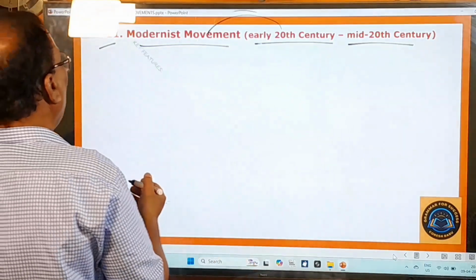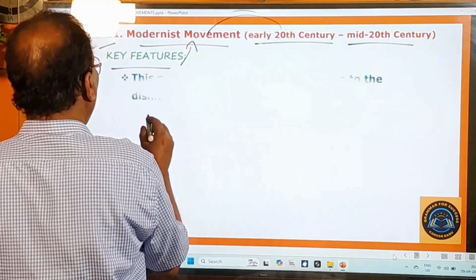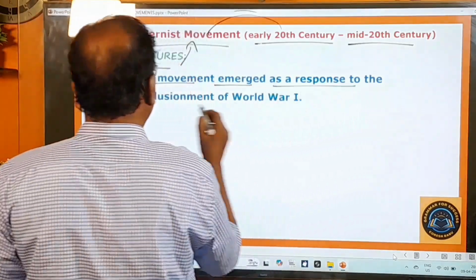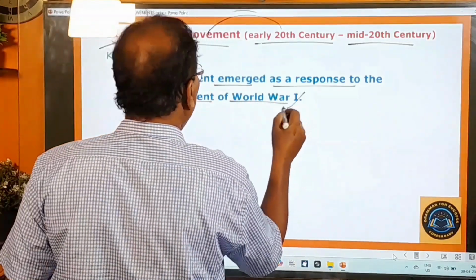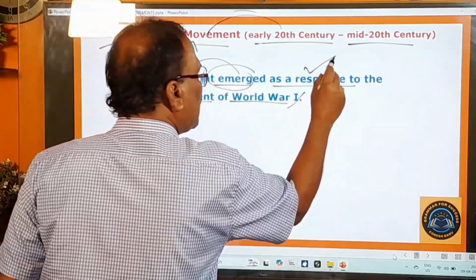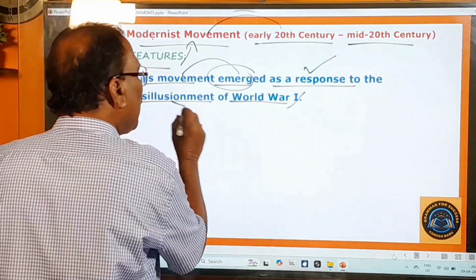And let us look at its key features. What are the key features of this movement? Come on, let us look at the first one. This movement emerged as a response to the disillusionment of World War I. So here, this modernist movement came into existence as a response. As a response means as a reply to what? The disillusionment of World War I.